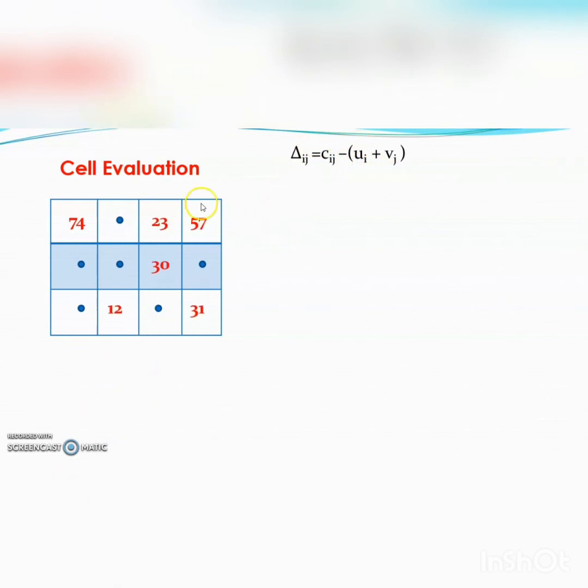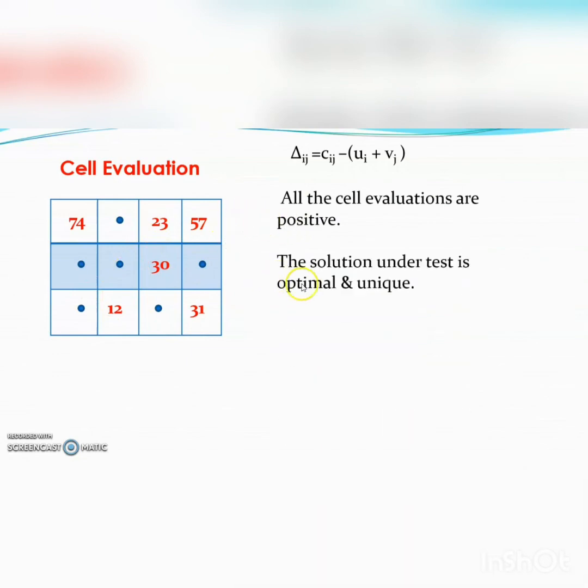We see that the cell evaluations are all positive. So the solution under consideration is an optimal solution, and as all the cell evaluations are positive, this is the unique optimal solution of the given maximizing transportation problem. And this is the solution which we have already obtained by using the VAM method.